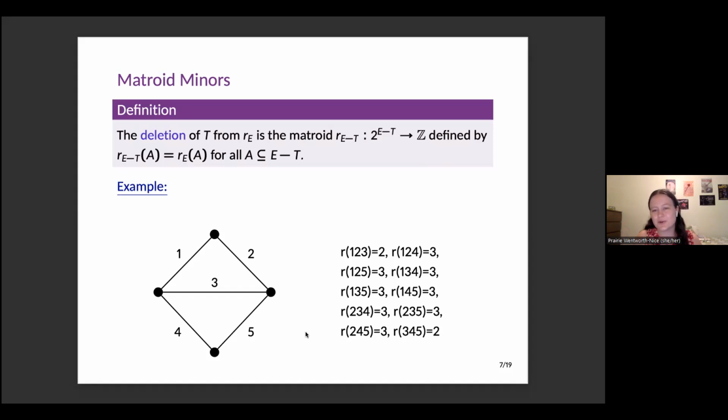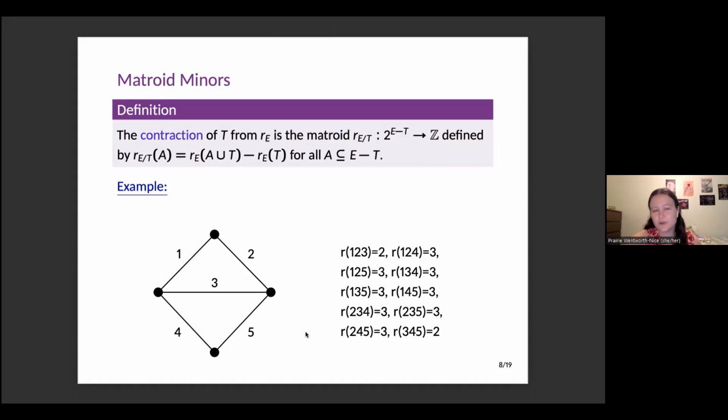And when we look at our new rank function, we're looking at just our old rank function, but restricted to our new set of elements, which is missing something. So I've listed the ranks of all of the 3-element subsets of this graph. And if I delete the edge 2, I just stop caring about any of the subsets that had a 2 in them, and my rank function otherwise doesn't change for my remaining sets.